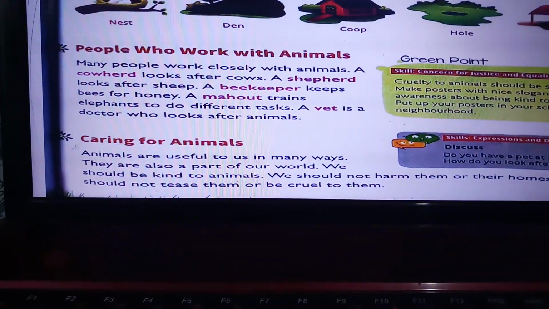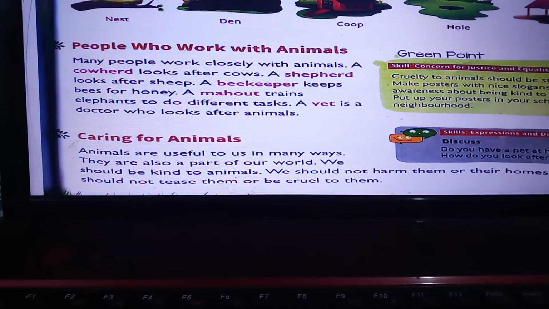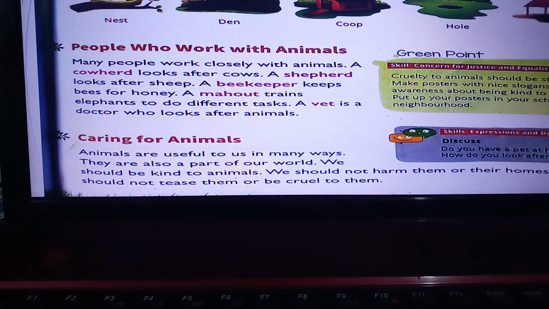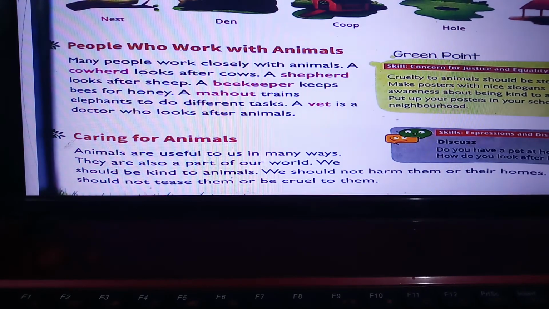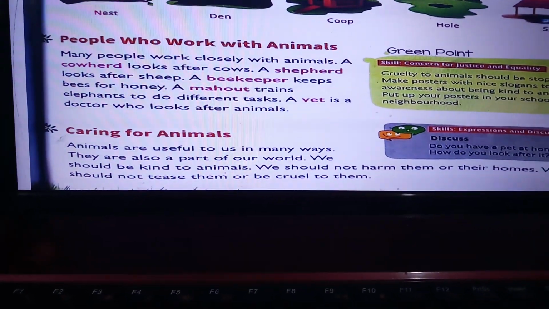Okay. The cow herd looks after the cows. The shepherds look after the sheep. A beekeeper keeps bees for honey. A mahout trains elephants to do different tasks. And a vet is a doctor who looks after animals.